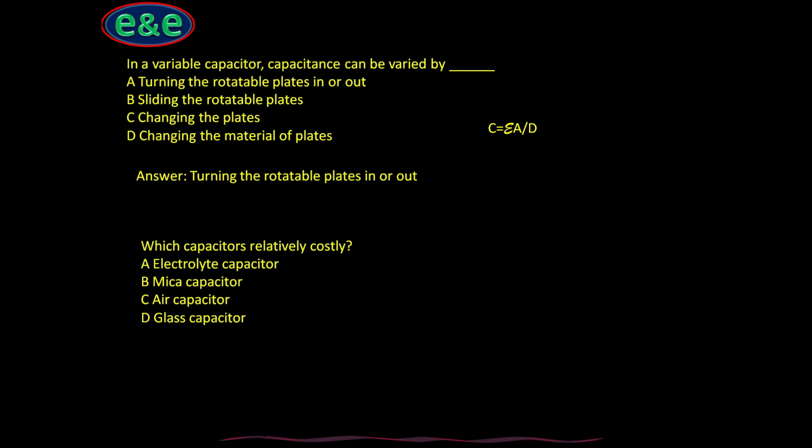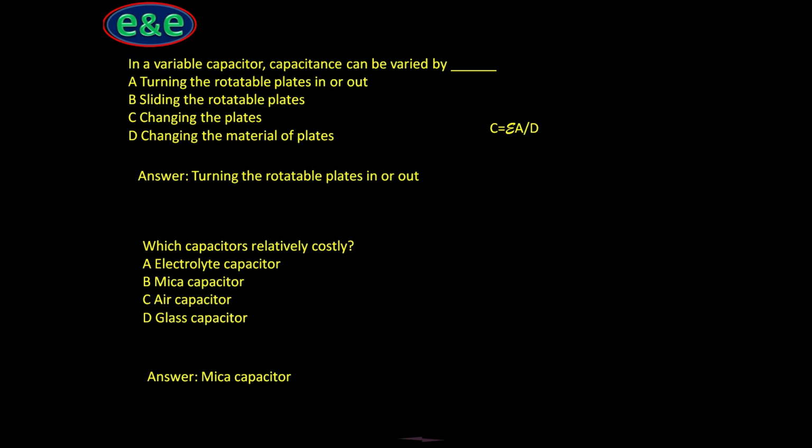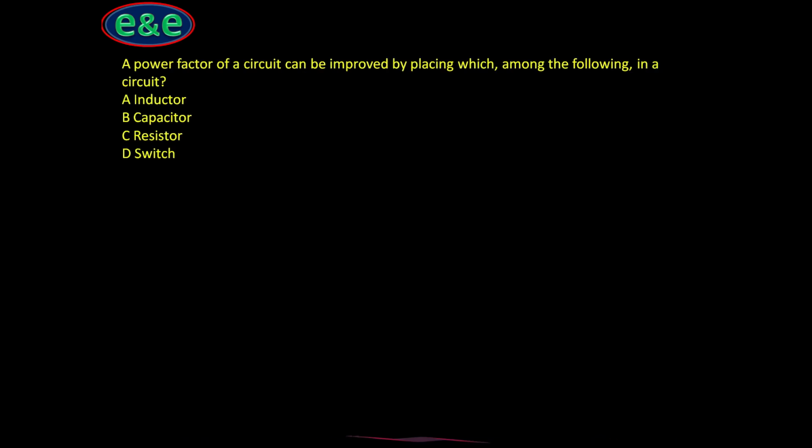Which capacitor is relatively costly out of the four capacitors? Electrolytic capacitor, mica capacitor, air capacitor, glass capacitor. The answer is mica capacitor. The power factor of a circuit can be improved by placing which among the following in a circuit? Inductor, capacitor, resistor, switch. Obviously it is capacitor, because a capacitor supplies reactive energy to a circuit. So by placing a capacitor, power factor improves.